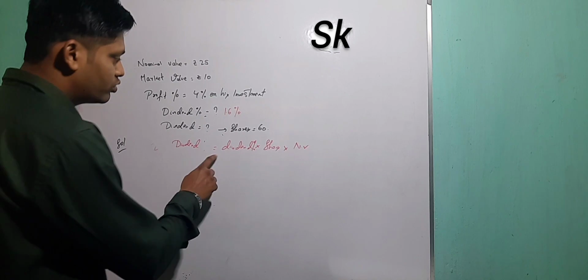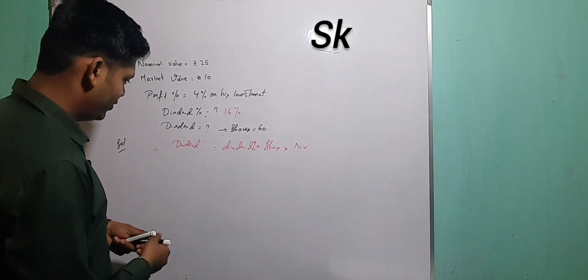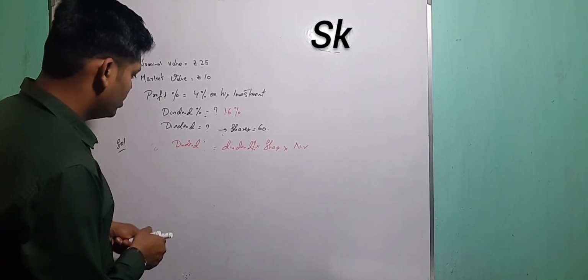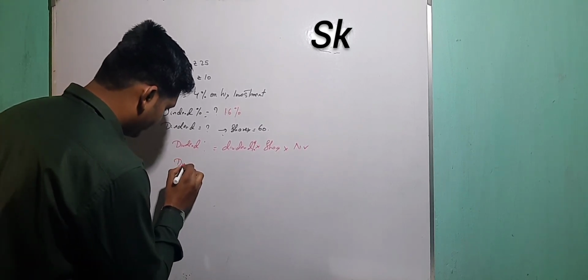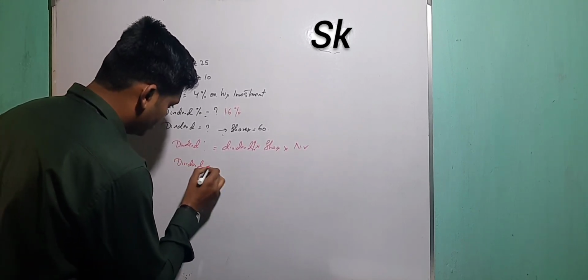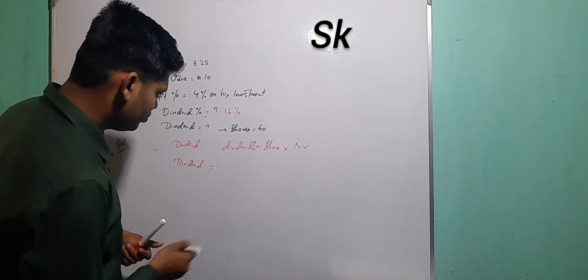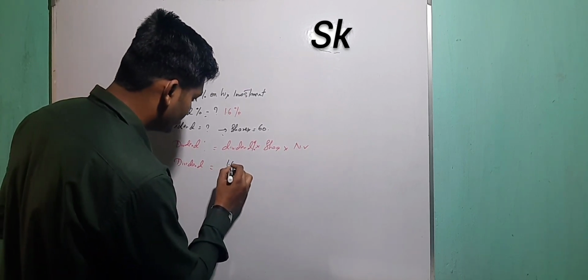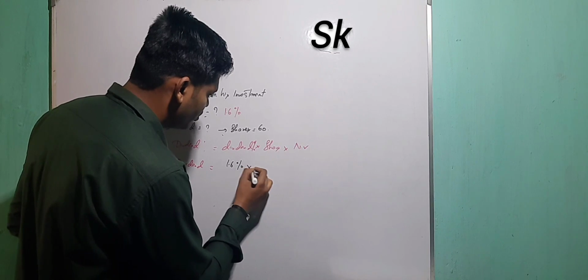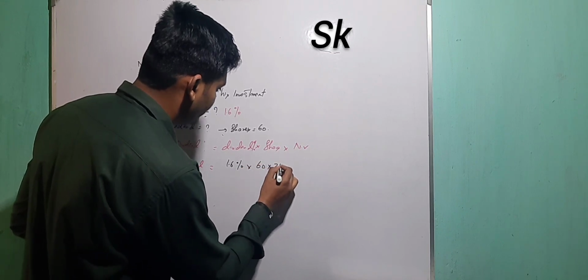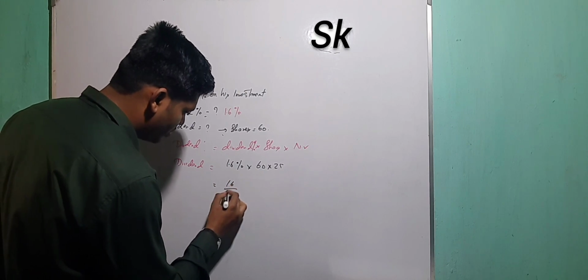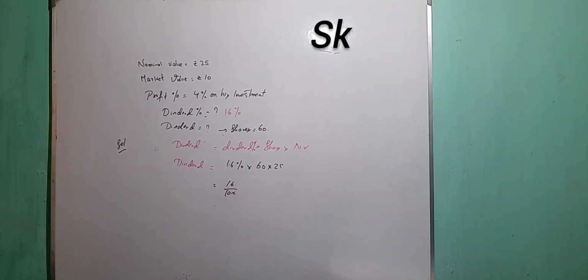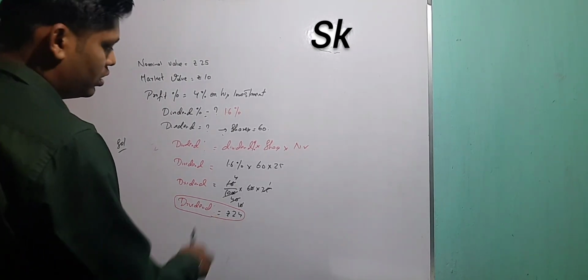Dividend is equal to dividend percentage into shares into nominal value. So dividend equals 1.6% into 60 into 25, which is 16 by 1000. So this is your answer: dividend is 24 rupees.